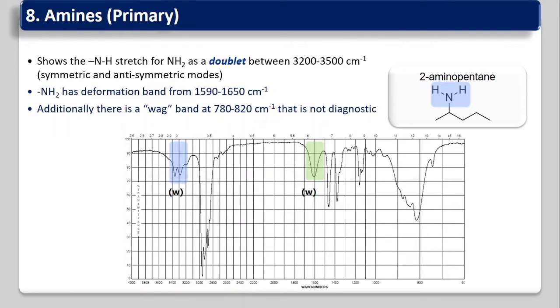NH2 has deformation bands from 1590 to 1650. This band is weak, as well as somewhat broad, a V shape. That is the deformation band for the NH2. Additionally, there are wagging bands at 780 to 820 centimeter inverse. That is not diagnostic because it is in the aromatic region and it is broad. This band is for the wagging vibrations of the NH2.